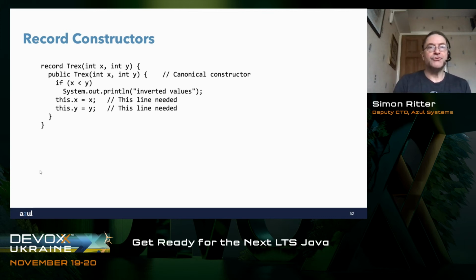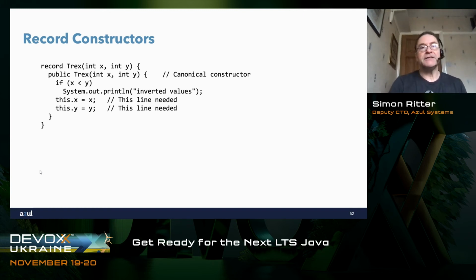Using the canonical constructor, I define a constructor in the same way that I do in a normal class. So public T-Rex takes int x, takes int y, do the test if x is less than y, and then I have to explicitly assign the values of x and y to the instance fields. This is not really ideal because, of course, now we're getting away from that ability to eliminate a lot of the boilerplate code we had before. We've brought boilerplate code back in again.